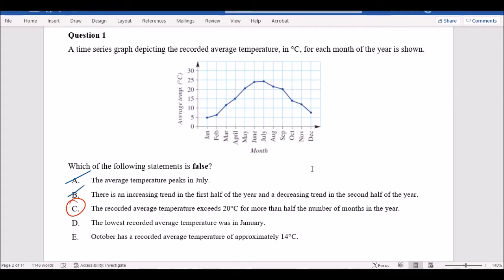C, the recorded average temperature exceeds 20 for the first half of the year. Well, if you look at the first half of the year, that would be up to June. The highest already there is 24. So that means this is saying which one is false? Well, this one. And the other ones are also true. So we'll leave it at that.